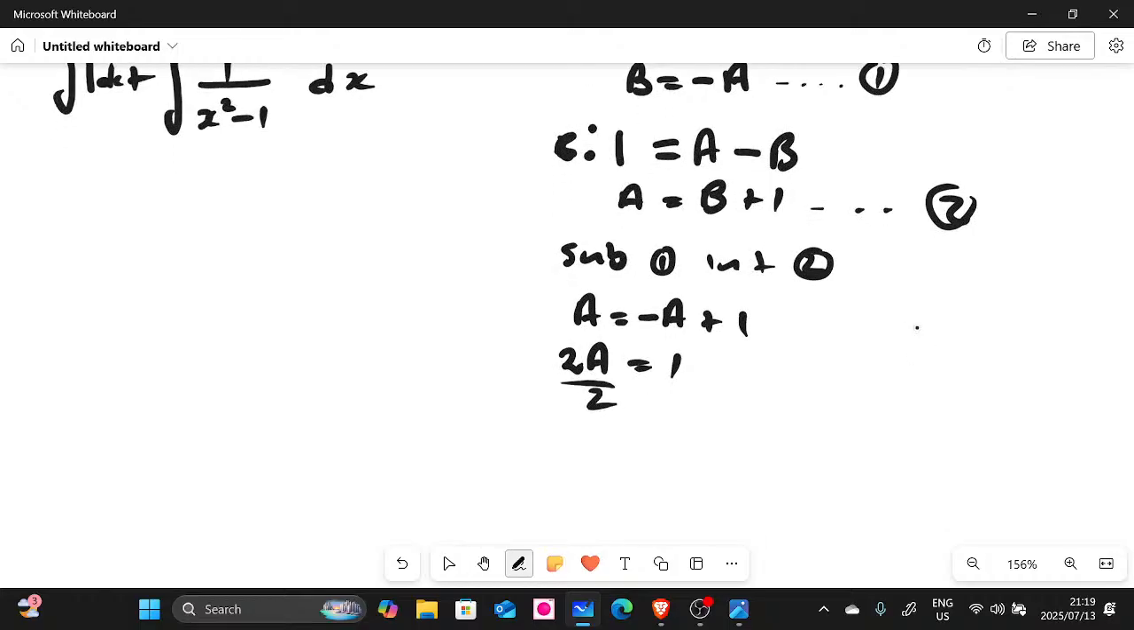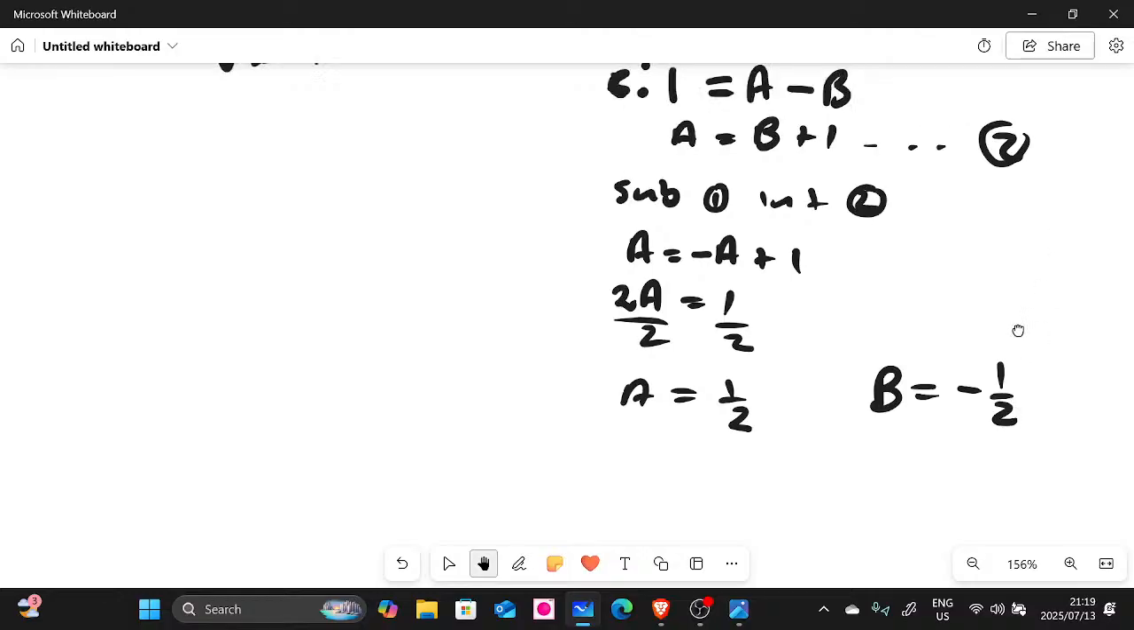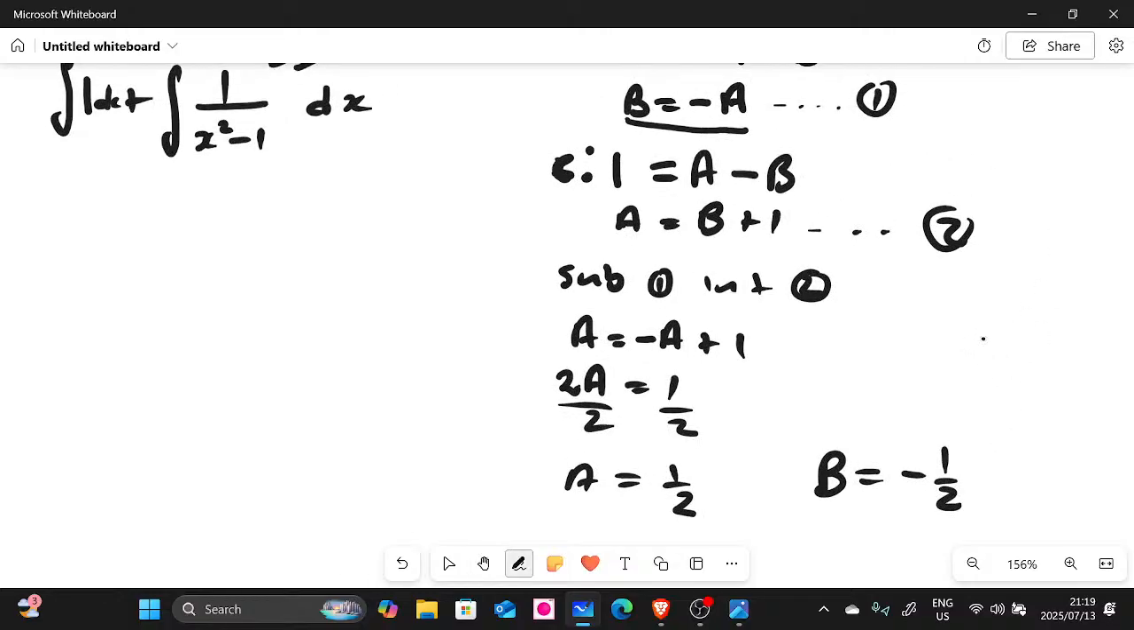You divide by 2 throughout, so a is equal to half. There we go. And if a is equal to half, then this means that our b is going to be equal to negative a from this equation here. You can see b is equal to negative a, so b is equal to negative half. There we go, people. I hope you managed to see this. If you did not, you can always rewatch it over and over again.